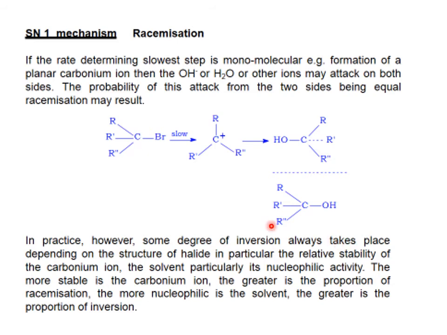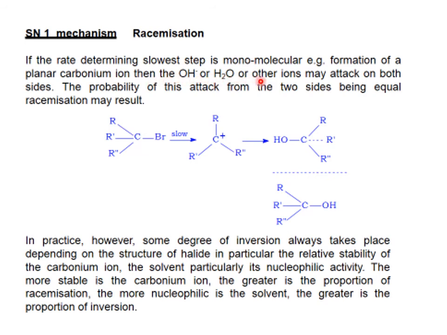Then there is the SN1 mechanism. Sometimes during SN1, racemization occurs if the rate-determining step is the unimolecular formation of a planar carbocation, and attack by the nucleophile results in the formation of a racemate. On both sides, the probability of attack being equal, racemization may result. This is the slow step, this is the fast step, and there is a possibility of formation of two equal amounts of enantiomers. This is called racemization.